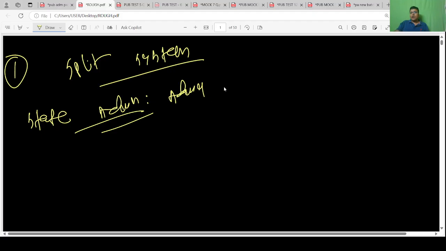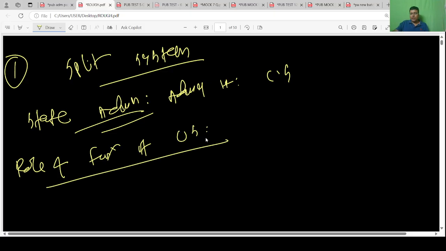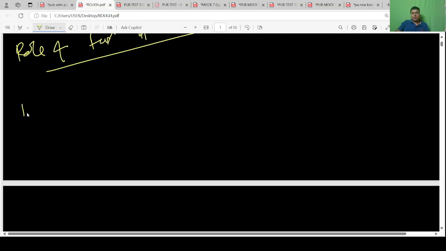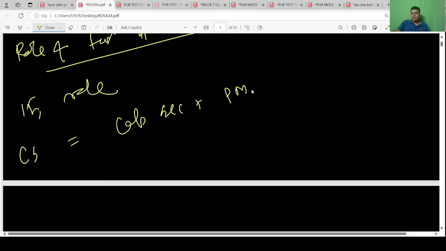The political head is the CM, the administrative head is the chief secretary. Role and function of chief secretary, that you need to write. 15 roles of chief secretary, and just one line on how the office of chief secretary in state is equivalent to the office of cabinet secretary and principal secretary PMO.